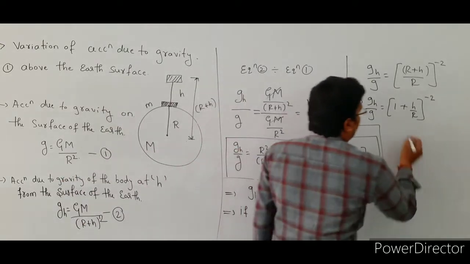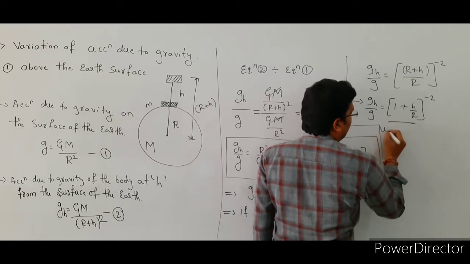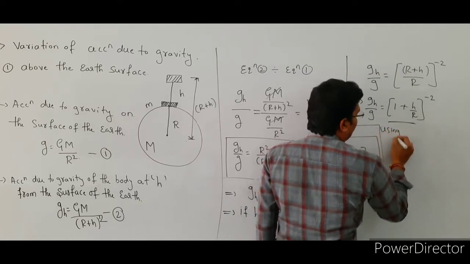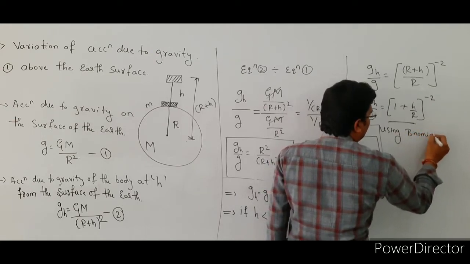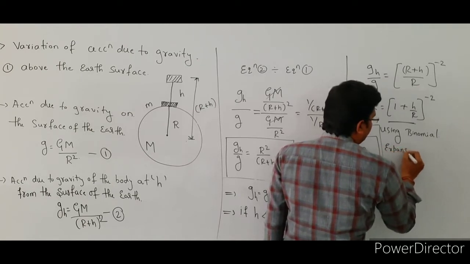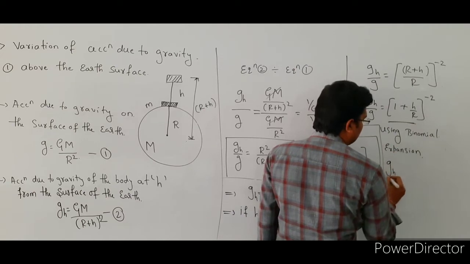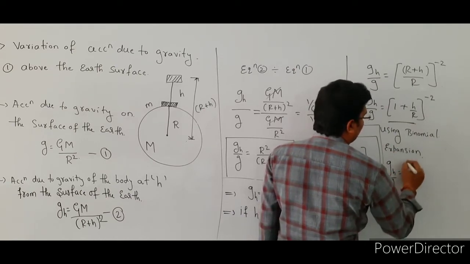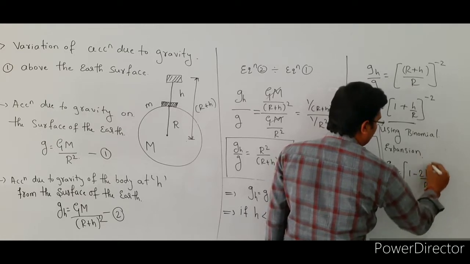Here, expand this term with the help of the binomial expansion. Then this equation becomes g suffix h divided by g is equal to 1 minus 2h divided by r, right?